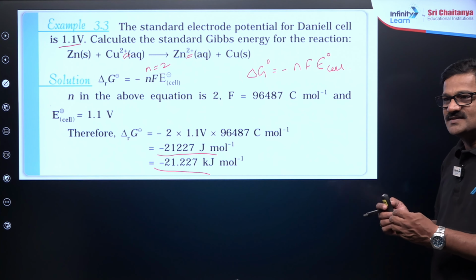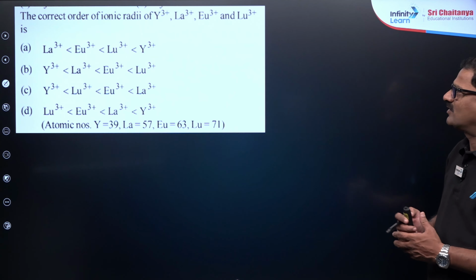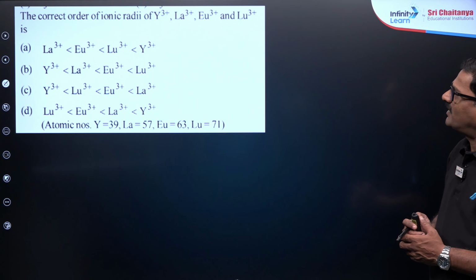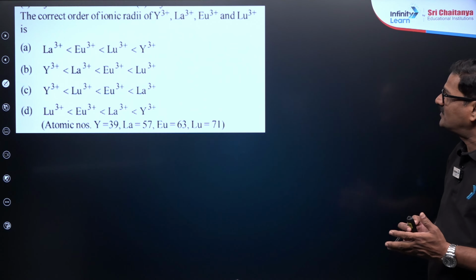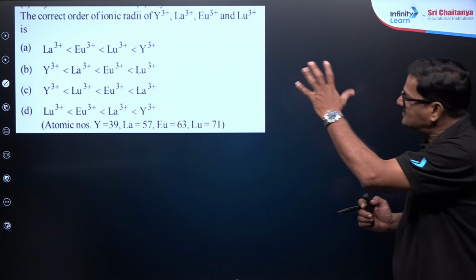And also, let us discuss a couple of questions from the d and f block. The correct order of ionic radii of yttrium 3 plus, lanthanum 3 plus, europium 3 plus, lutetium 3 plus. When you see the symbols, now you know.